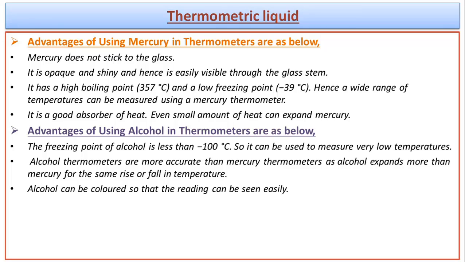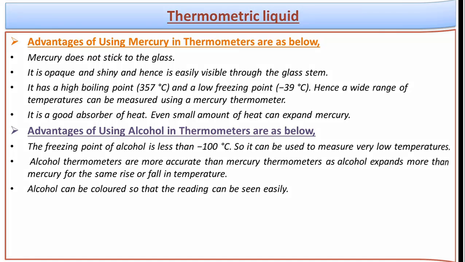But it has a limitation. Under minus 39 degrees Celsius, if we have to measure any temperature, we are not able to use mercury. There, we use an alcohol thermometer. An alcohol thermometer has a freezing point of minus 100 degrees Celsius. So where we are not able to use a mercury thermometer, there we use an alcohol thermometer to take the reading.